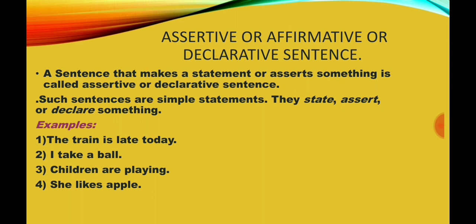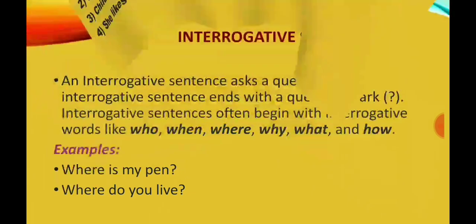For examples: 1. The train is late today. Second one, I take a ball. Third one, children are playing. Fourth one, she likes apple. Let us move on to the next sentence.